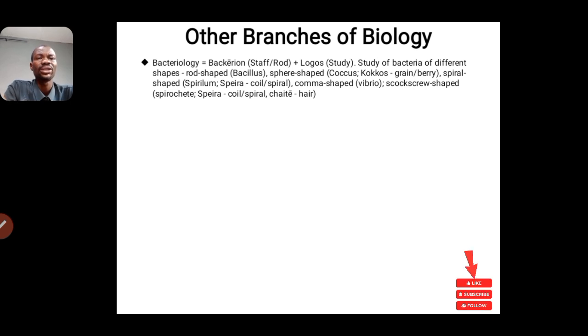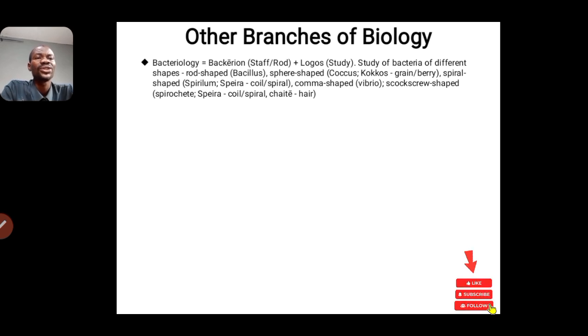All right, so let's move on to other branches. We are still under branches. We have bacteriology, from the word bacterium, which means staff or rod. And then we have the study of bacteria of different shapes. If you have the rod shape, we call them bacillus, or bacilli. And then we have the round shape. If it is singular, we call it coccus, which is also known as grain or berry. So they look like grain or berry. And then we have cocci as the plural form.